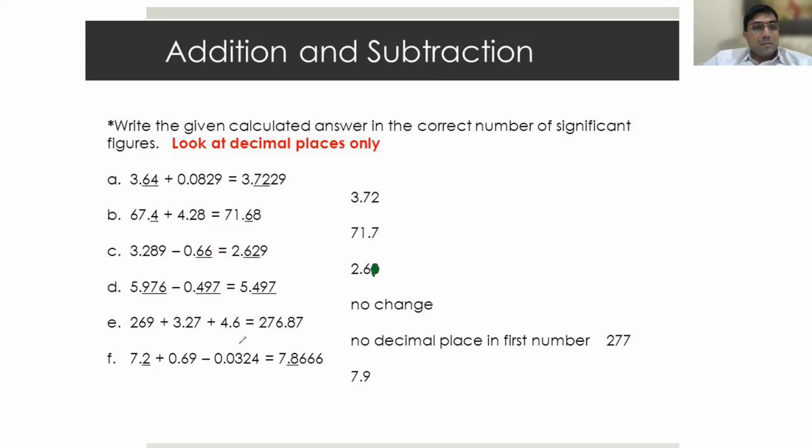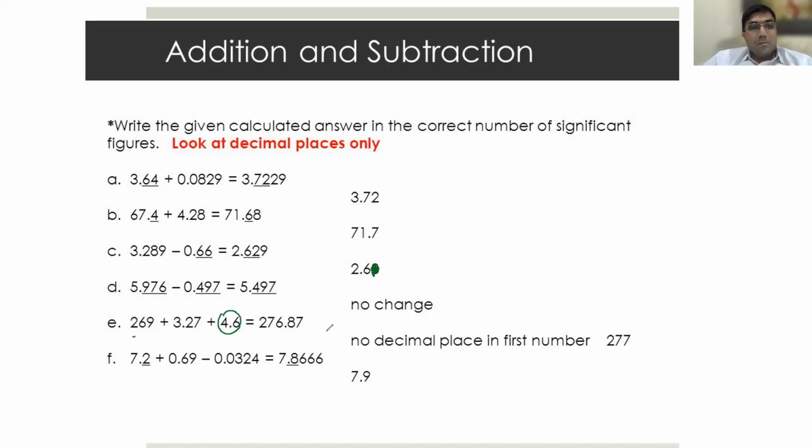Next. 269, 3.27, 4.6. What is the answer? 4.6 means 2 digits, the least.